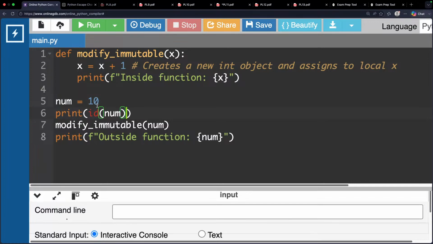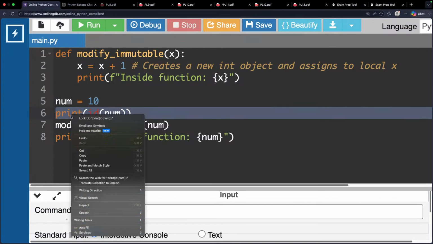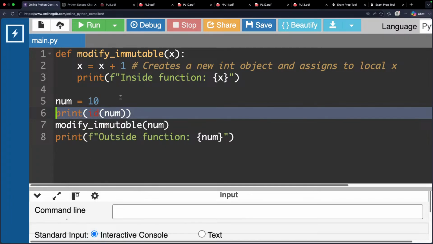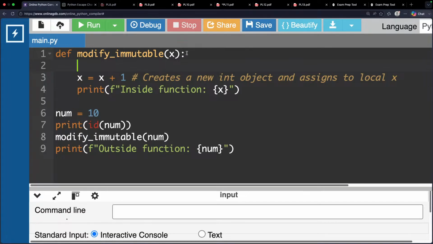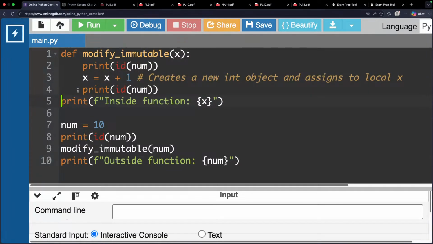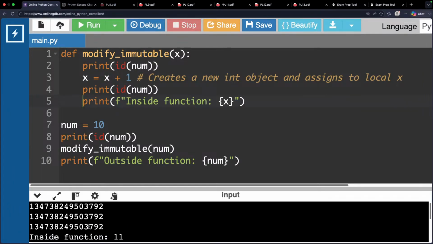Right? Before calling the function, I am printing so that you will get the clarity. After calling also I am printing. Here also I am printing. Before modification also I am printing. After modification also I will print. Then you will get the clarity. Run, I am running. I think no issue.